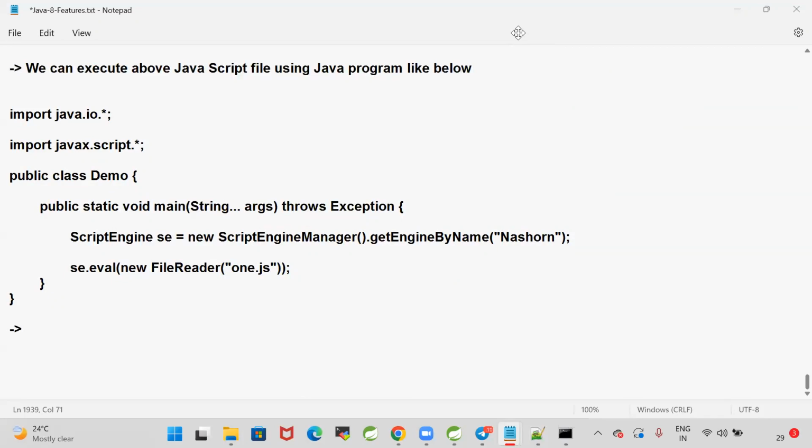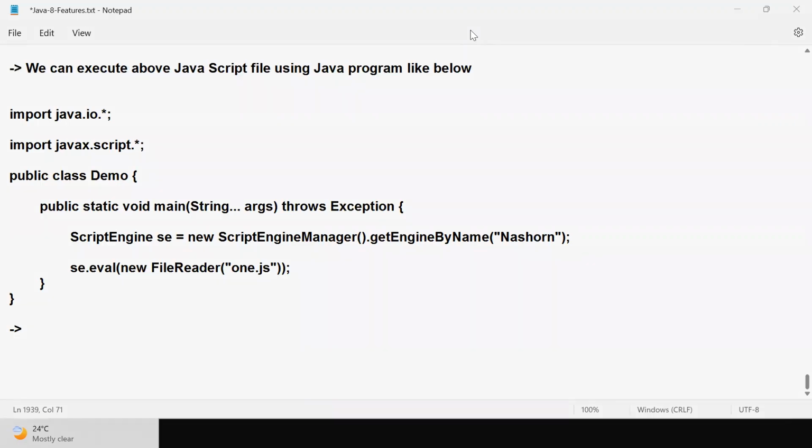Is there anyone who is implementing JavaScript code and calling that from a Java program in a real-time project? Is there anybody in this class who is doing that in the company? No. But that feature is given by Java, if you want, you can do it. But I have not done that.